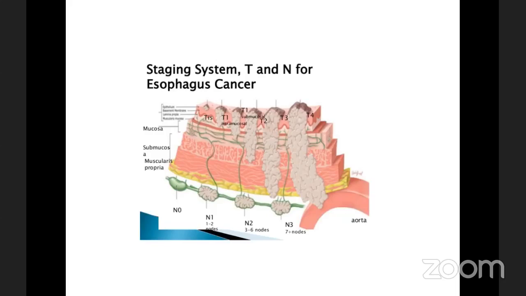So this TNM staging, especially the T status and the N status in the preoperative staging, we have to rely on the endoscopic ultrasound. This is one of the advanced imaging technologies where we will be able to look at the layer by layer involvement of the esophagus.